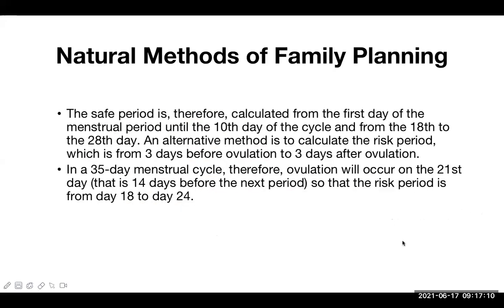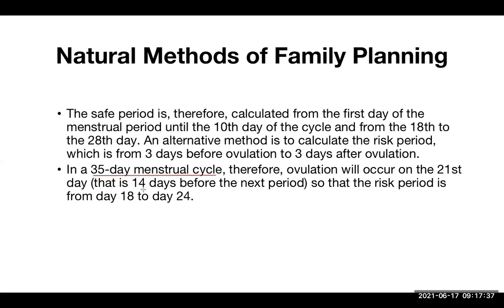Now, another point, if her menstrual cycle is irregular, for example, a long menstrual cycle, 35 days. Now, when is the ovulation time in a 35-day cycle? When? Sir, 21. Yes. How did you get that? Sir, we subtract the 14-day period, sir. Exactly. Very good. So we have explained this before.